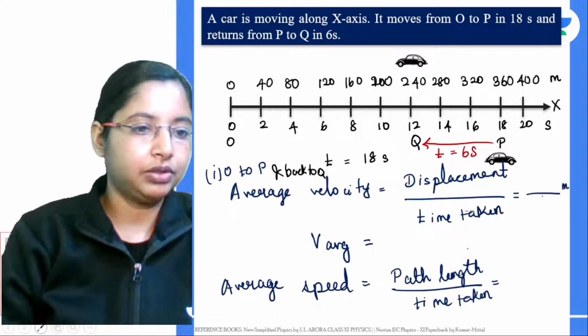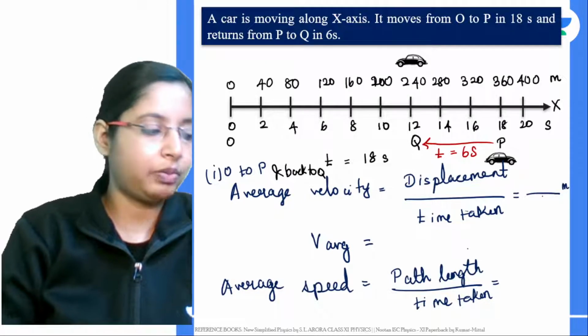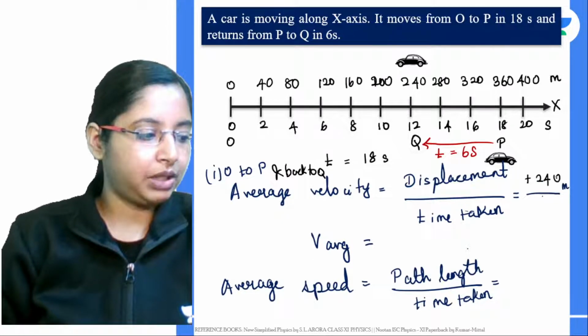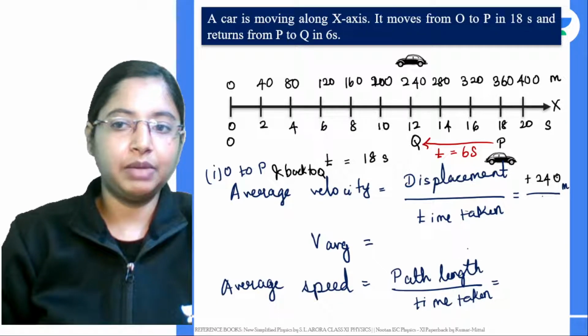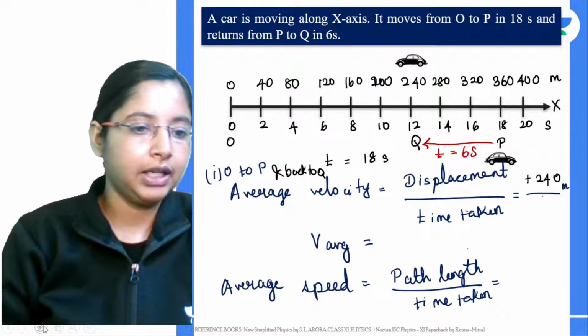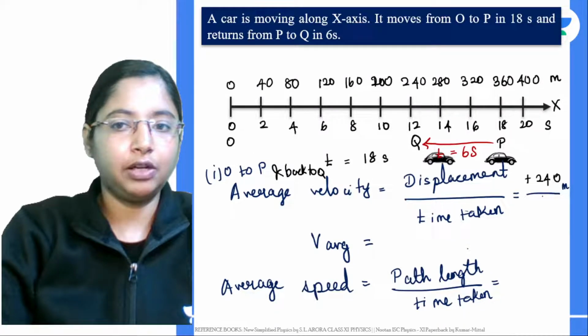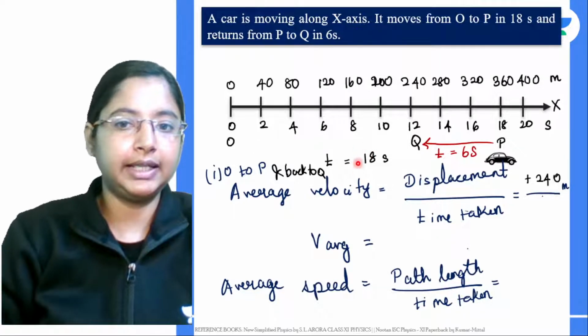240 meters, right? So that's again positive. It crosses this 0 mark and goes negative, but as of now it is over here at this point, it's again positive. It is 240 meters divided by the total time taken, right? So for this object to go from O to P, it took 18 seconds according to the question.